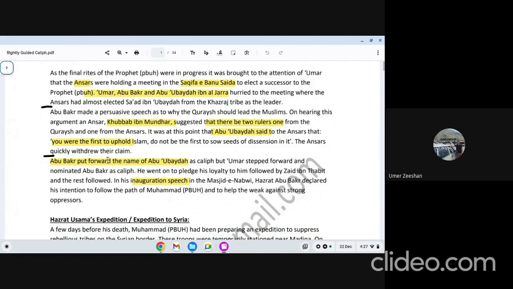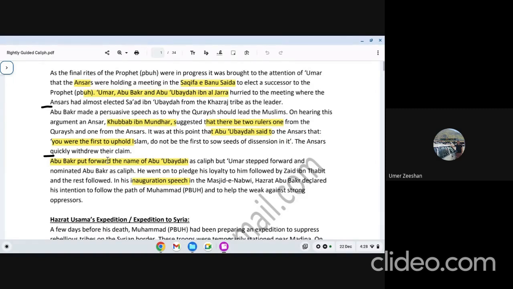When the Muhajirin spoke to the Ansar, the Ansar said, we want to be the caliph, we deserve to be the caliph. So the Muhajirin told the Ansar that they will never agree on any leader other than a Qurayshi leader. And they reminded them of a hadith of the Holy Prophet. The hadith says that the Prophet said the caliph should be from Quraysh. So the Ansar suggested that you choose two caliphs. You can mention the name here as well.